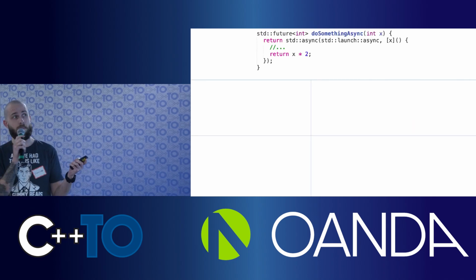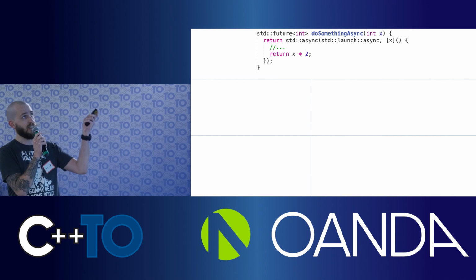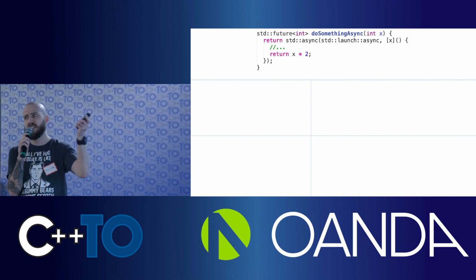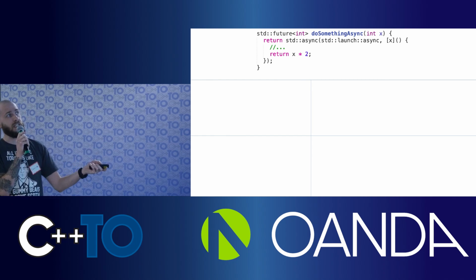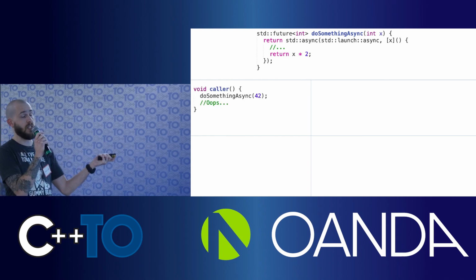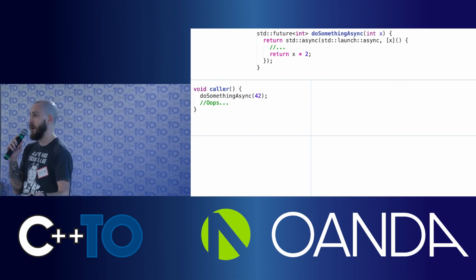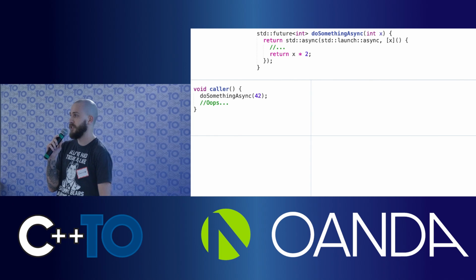So let's see an example with usual STD futures. It's just a simple function that returns some STD future that was created from STD async. We like to use this function. We just call it, and we don't store our future. Oops, we're just waiting for this async to finish.